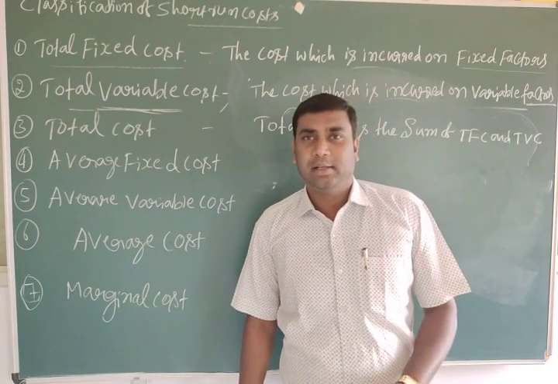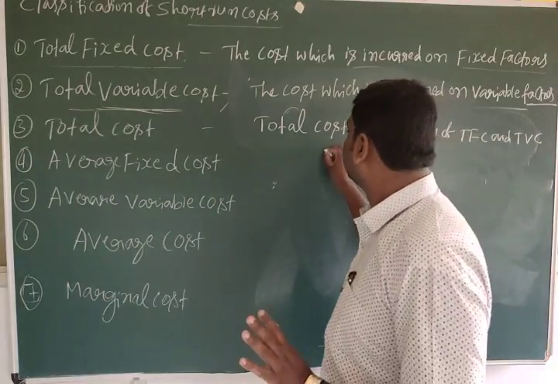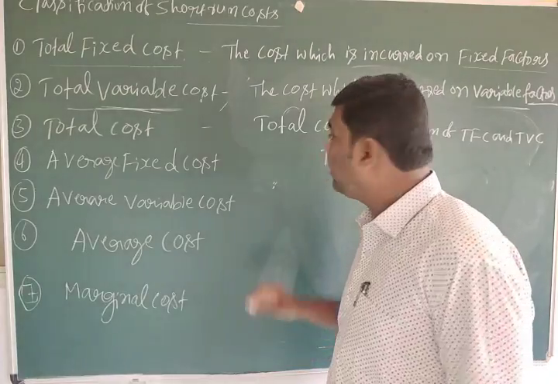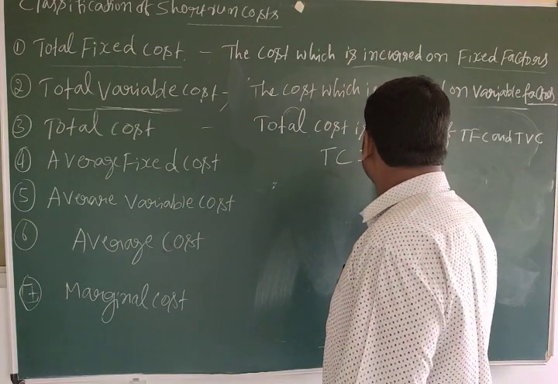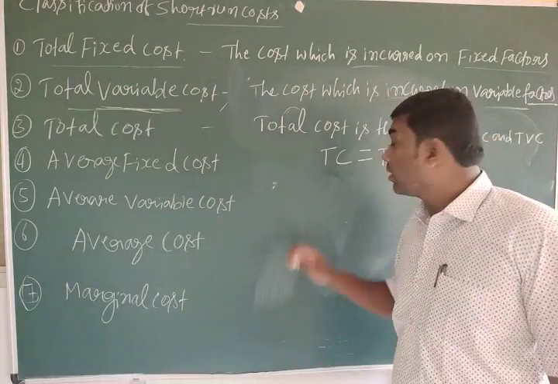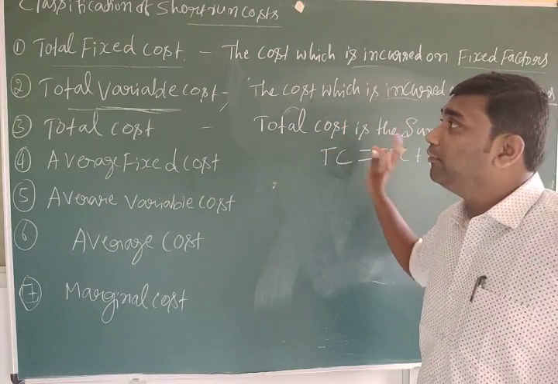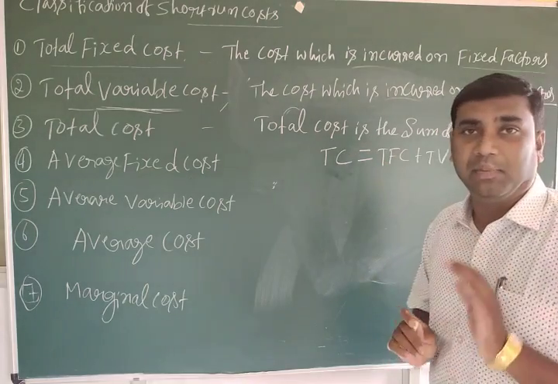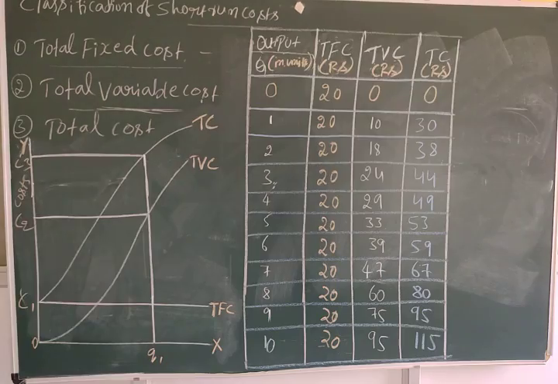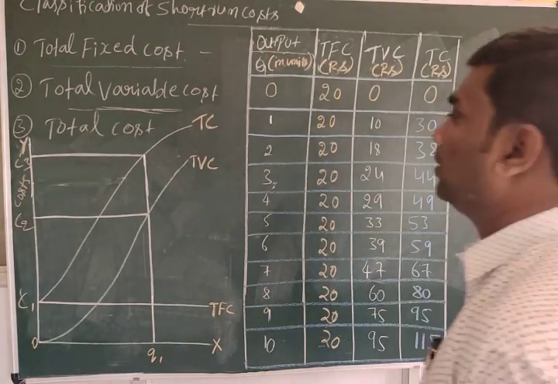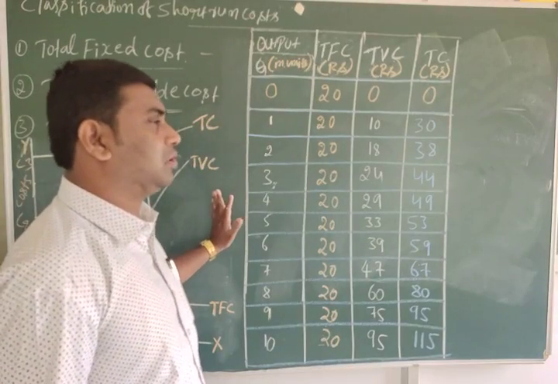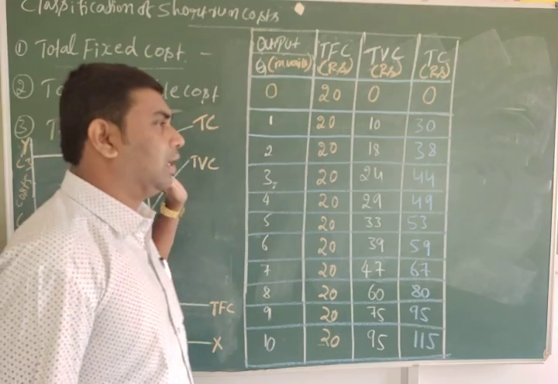Okay, are you understanding? So to calculate TC, total cost, we need a formula, that is TFC plus TVC. This one we have to understand with the help of a table and a diagram. Okay, students, observe here. This is the explanation of TFC, TVC and TC.